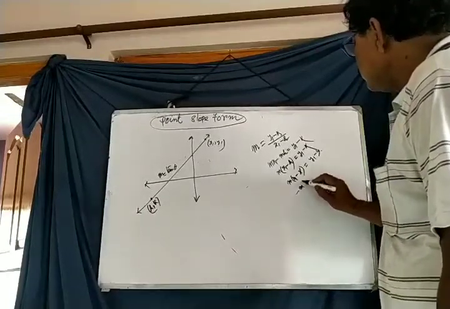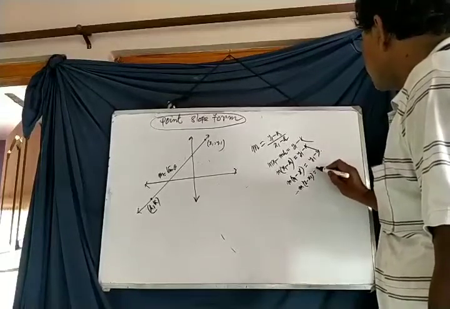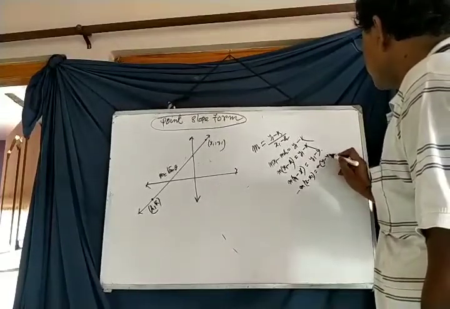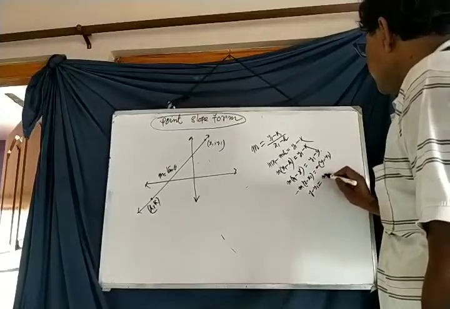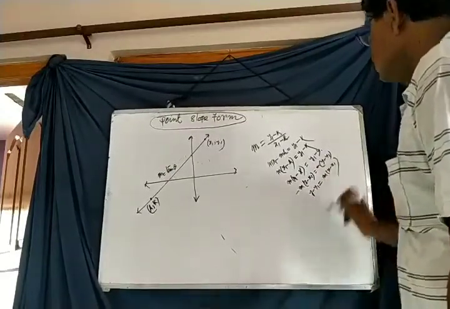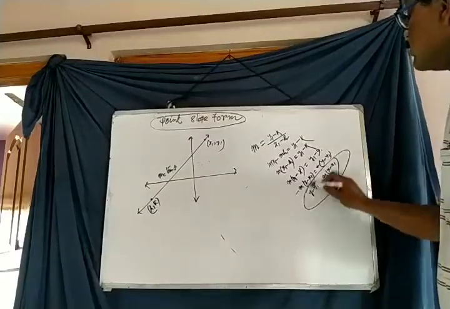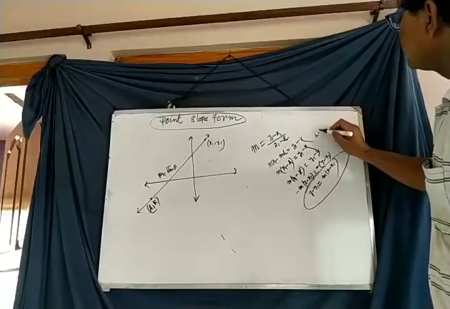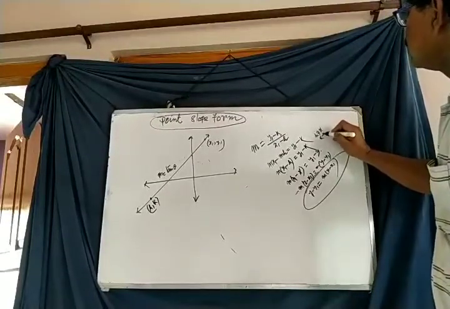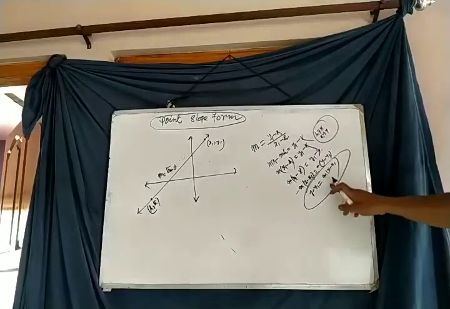Minus m into x minus x1 is equal to minus into y minus y1. So y minus y1 is equal to m into x minus x1. And this is the equation of the straight line. I replace here h by x and k by y. Then the equation of the straight line is y minus y1 is equal to m into x minus x1.